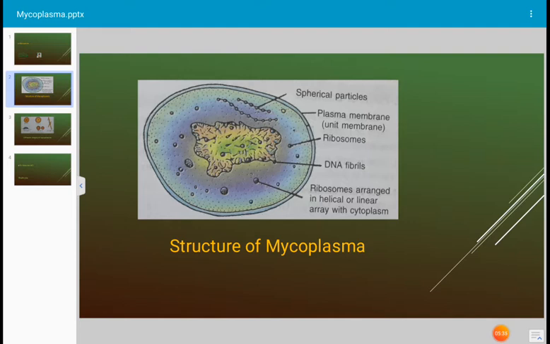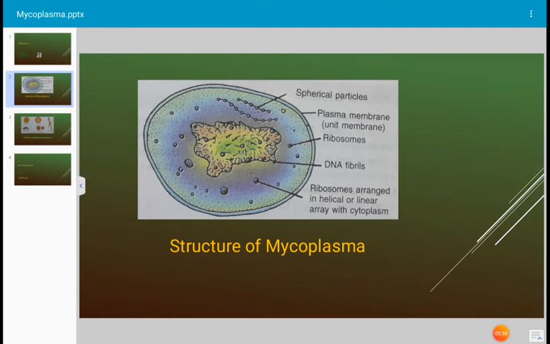It was also discovered that many mycoplasmas were saprophytic in nature. What is saprophytic? Saprophytic nature means that they can grow on any type of dead organic matter. Such a habit is described as saprophytic habit.